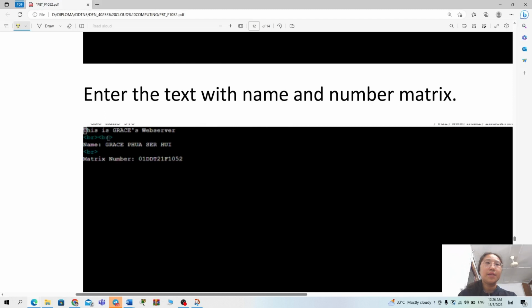So this is Grace web server, br, that means a new line, name Grace Pathway, br, that means a new line, and matrix number is 01DTT21F1052.